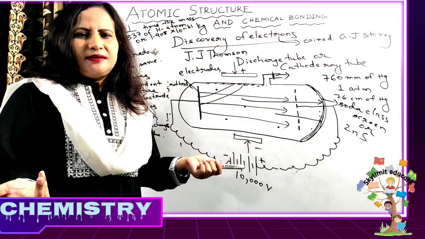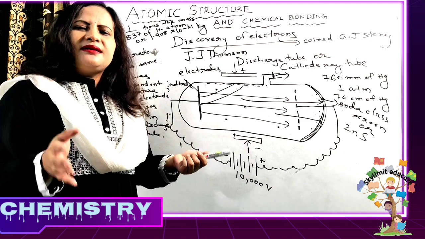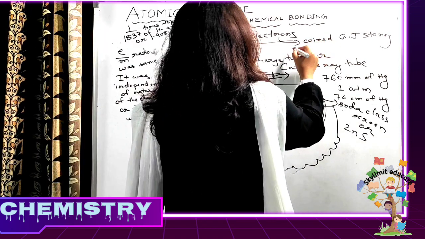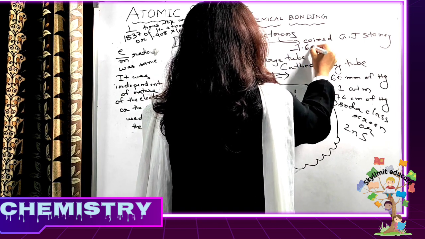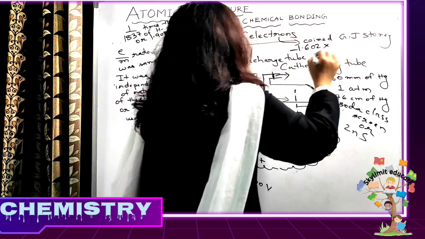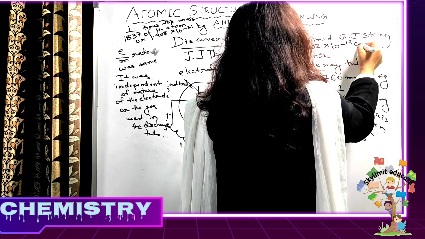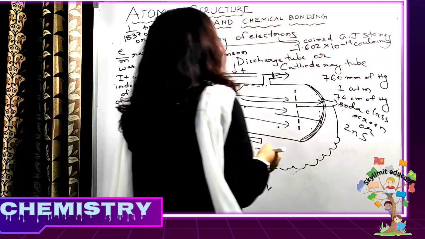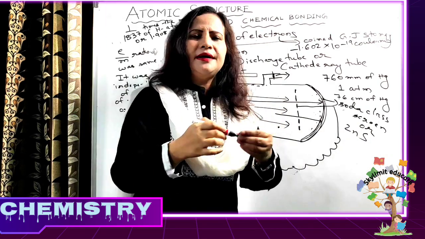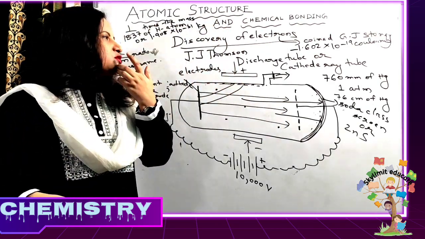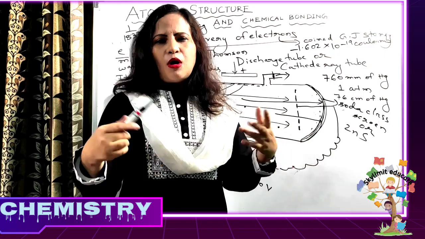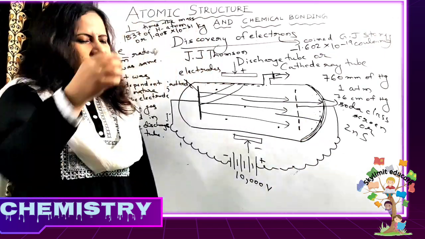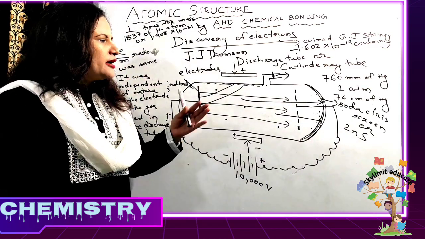type of metal, right? And besides that, the charge of electrons, you should remember, it's what? I'm writing it here, minus 1.602 multiplied to 10 to the power of minus 19 coulomb. And proton is also having the same charge, but just the opposite. Magnitude of the charge is same, the sign is opposite, plus. Okay. So this was how the electrons were discovered.